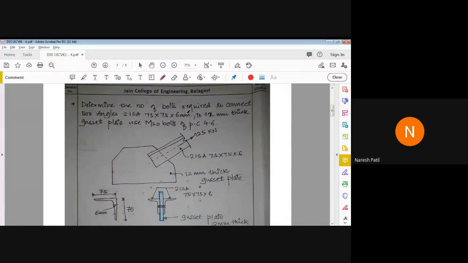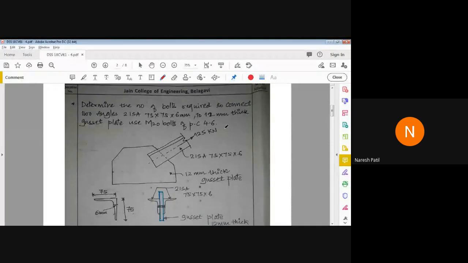Determine the number of bolts required to connect two angles ISA 75 by 75 by 6. So there are two angles here, that is 75 by 75 by 6, which are connected to a 12 mm thick gusset plate. Use M20 bolts of property class 4.6.